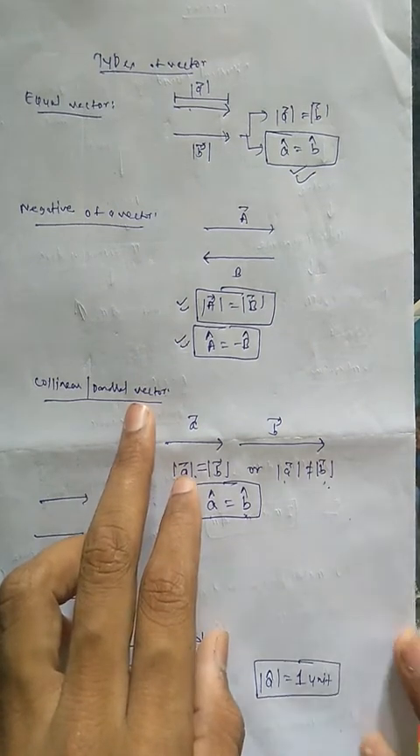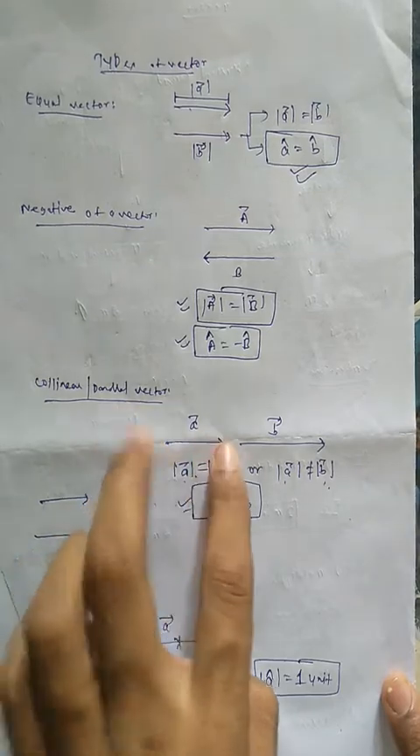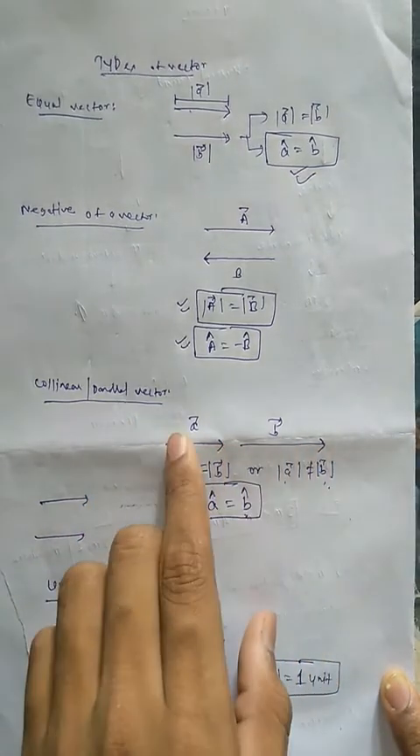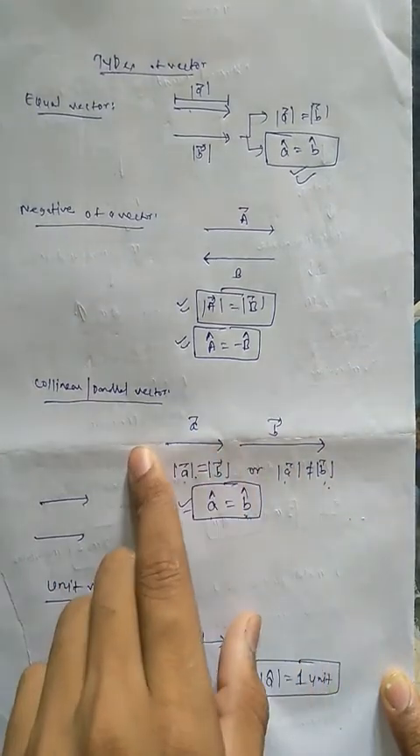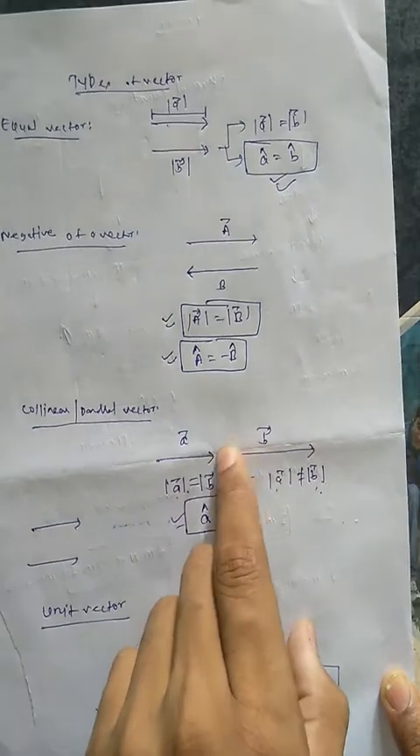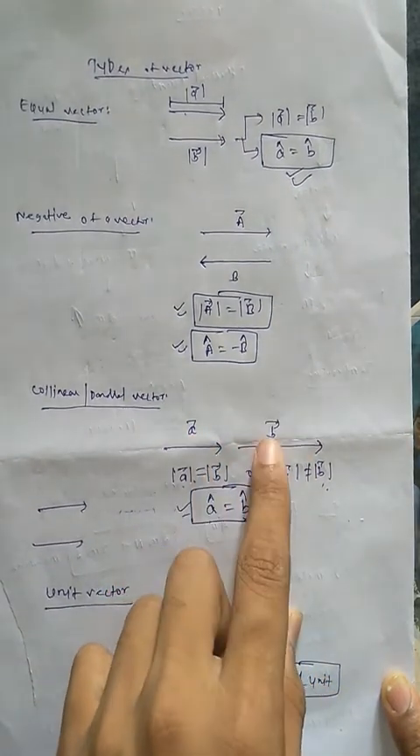Now we will study collinear or parallel vectors. What is the meaning of collinear? Collinear means in the same line. Take two vectors A and B. Here we can see both vectors are in the same line, though the direction may be different. The direction of A may be this way and B this way, but both are in the same line, so we say both are collinear vectors.